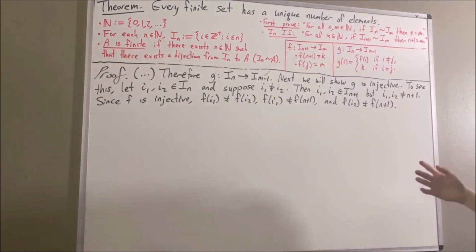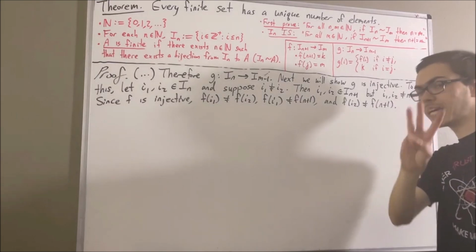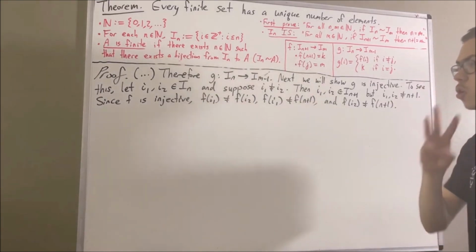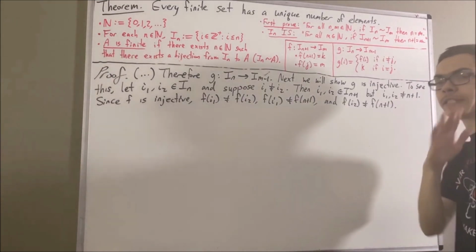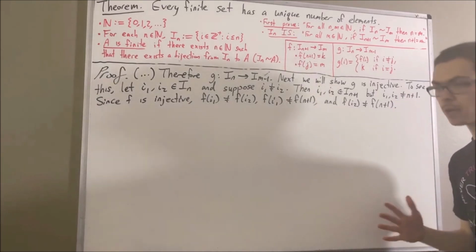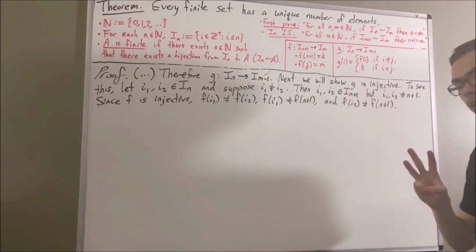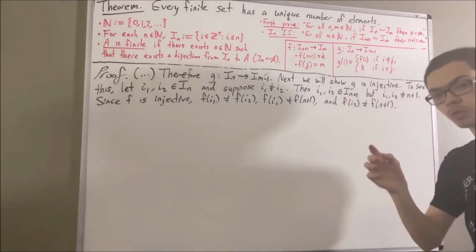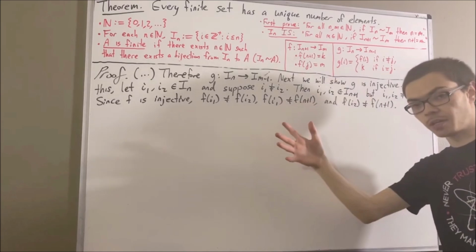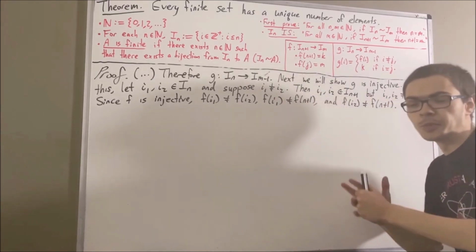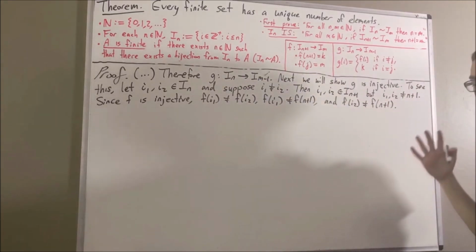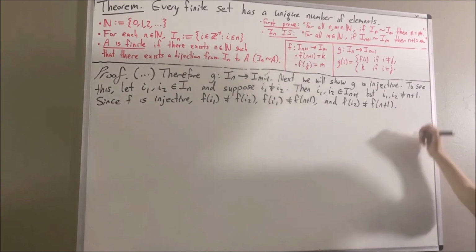Now, at this point, we are going to consider three cases, and in all three cases we're going to prove that g of i1 is not equal to g of i2, and that will prove g is injective. The three cases are either i1 equals j, i2 equals j, or both i1 and i2 are not equal to j.